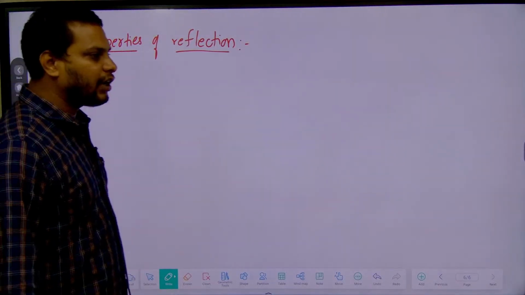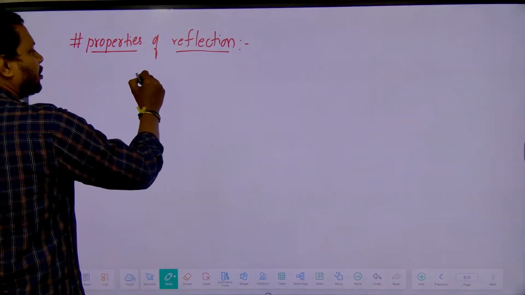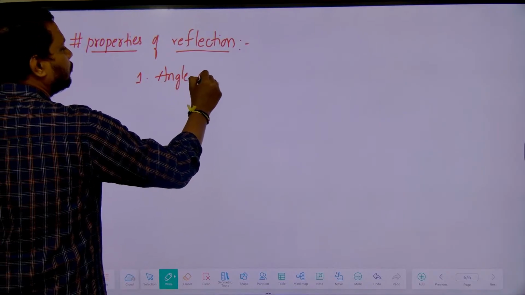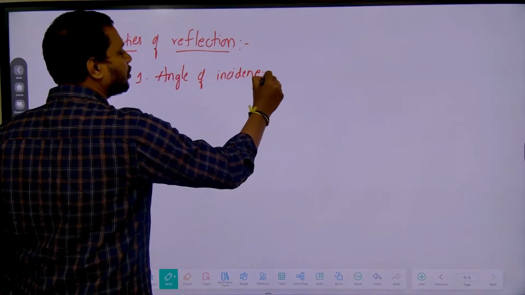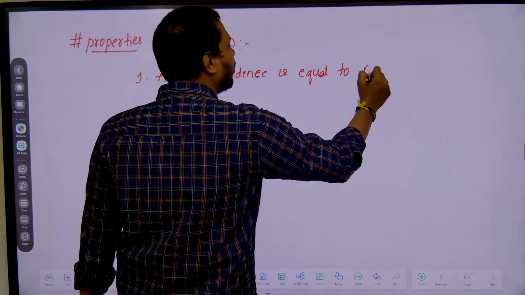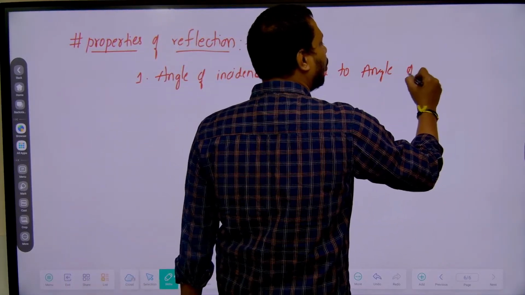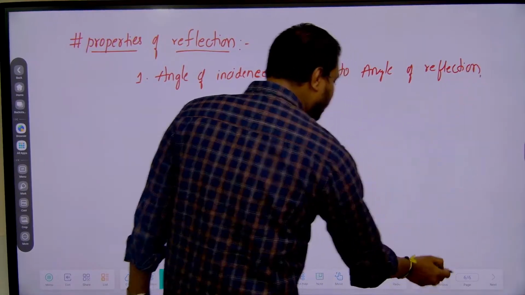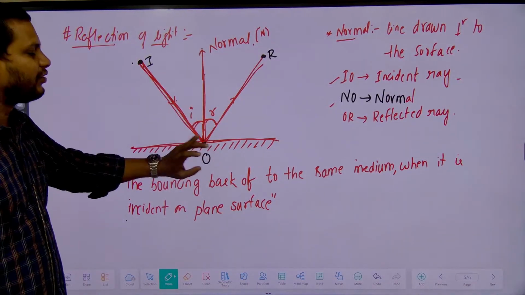In the properties of reflection, the first property is that the angle of incidence is equal to the angle of reflection. In the previous example, IO is the incident ray and NO is the normal.